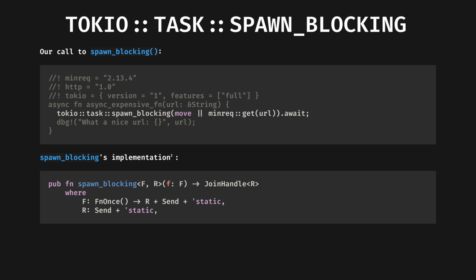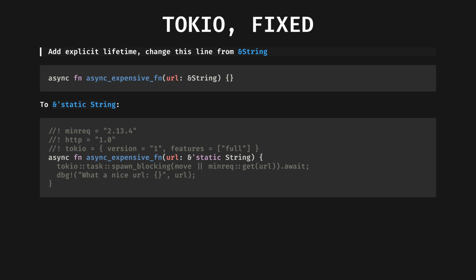Okay, fair enough. The full cargo error is very clear on how to solve this. We simply obey the compiler and dutifully add the static lifetime to the reference. This syntax requires the compiler to prove that the URL shared reference is valid for the entire execution of our program, not just for the duration of this single function. The compiler is now happy, and if the compiler is happy, I'm not happy, folks.